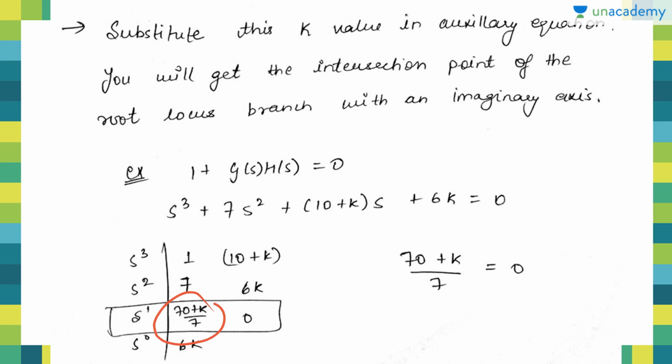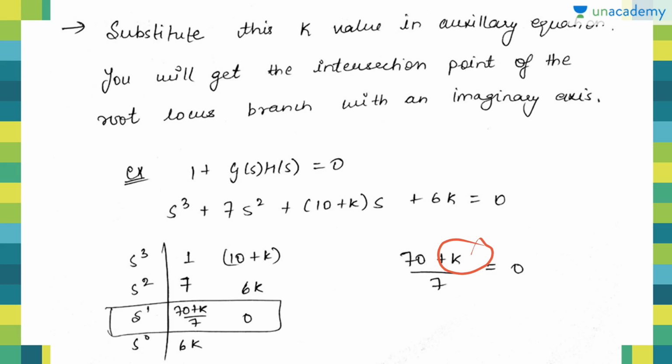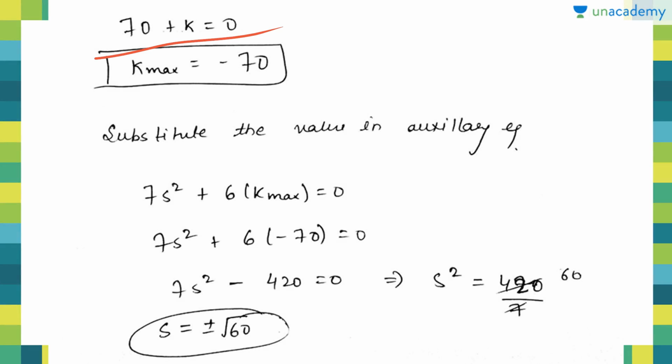But if we keep this term as 0, then with the help of this equation we can find out the value of k. So what we'll do is (70 plus k) upon 7 is equal to 0, from which k is equal to minus 70. So this is the answer: k is equal to minus 70.